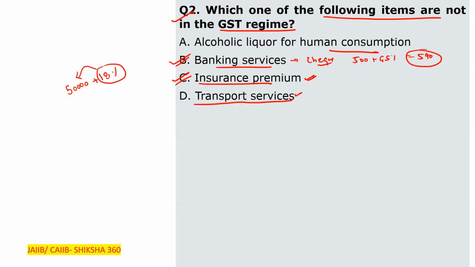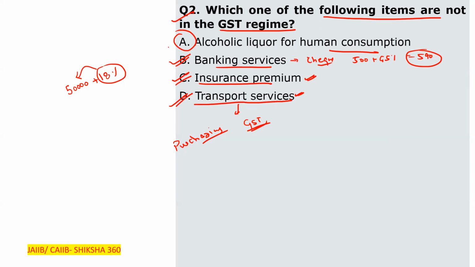Transport services. Even for transport services, like purchasing a flight ticket, you have to pay GST on that also. That is also one of the transport services, so it will be included under GST. So option A is clear. In the case of alcoholic liquor, till now it does not come under GST. So alcoholic liquor for human consumption is not included under the GST regime.